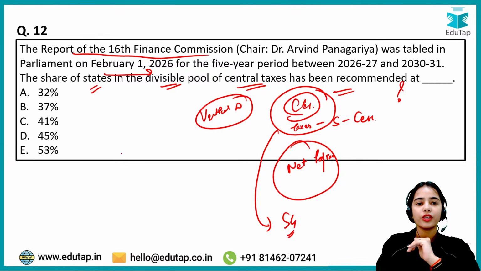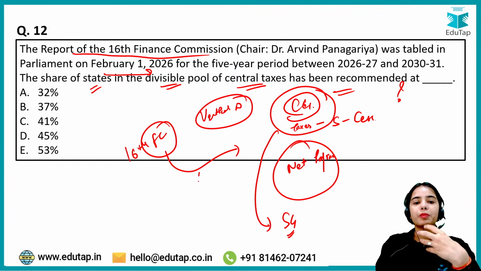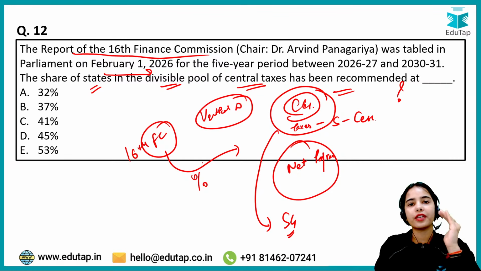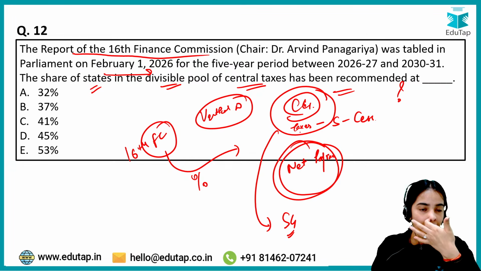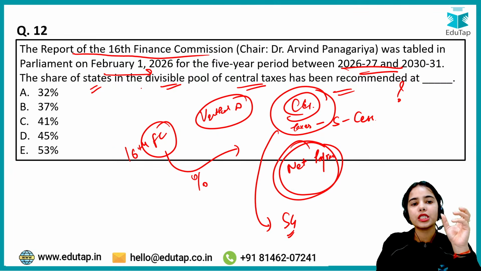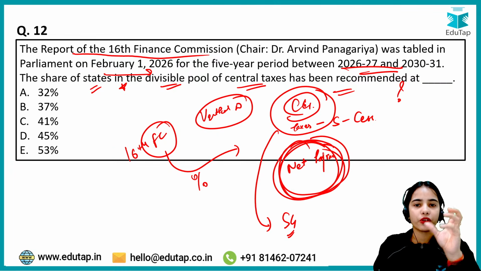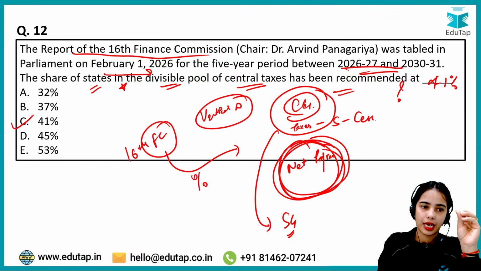The Finance Commission is the one that decides the percentage of how much of the vertical devolution should happen from the net proceeds of taxes, how much the central government should distribute to the state governments. So the 16th Finance Commission has decided that for this time period, the share of states in the divisible pool of central taxes, in the net proceeds of taxes, has been recommended at 41%. This is the absolutely correct answer.